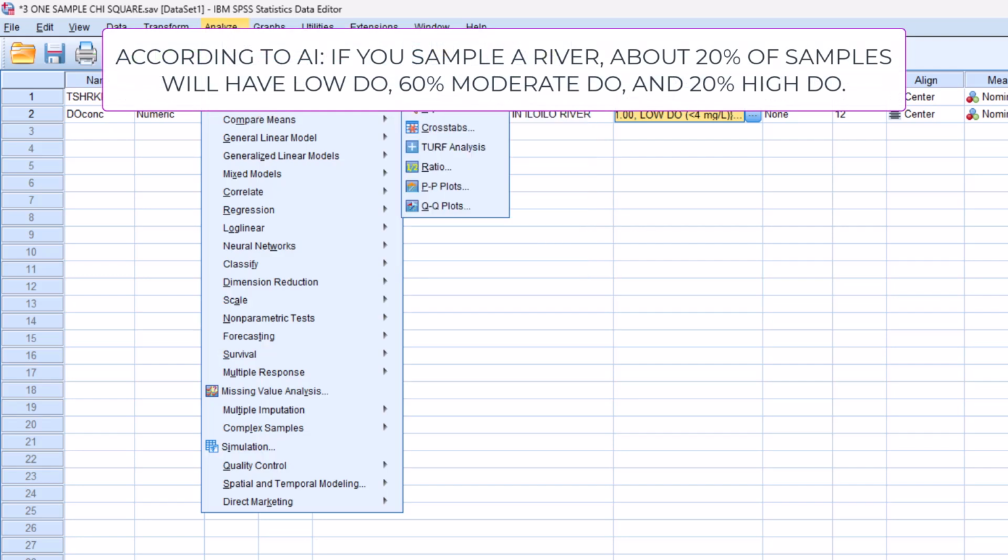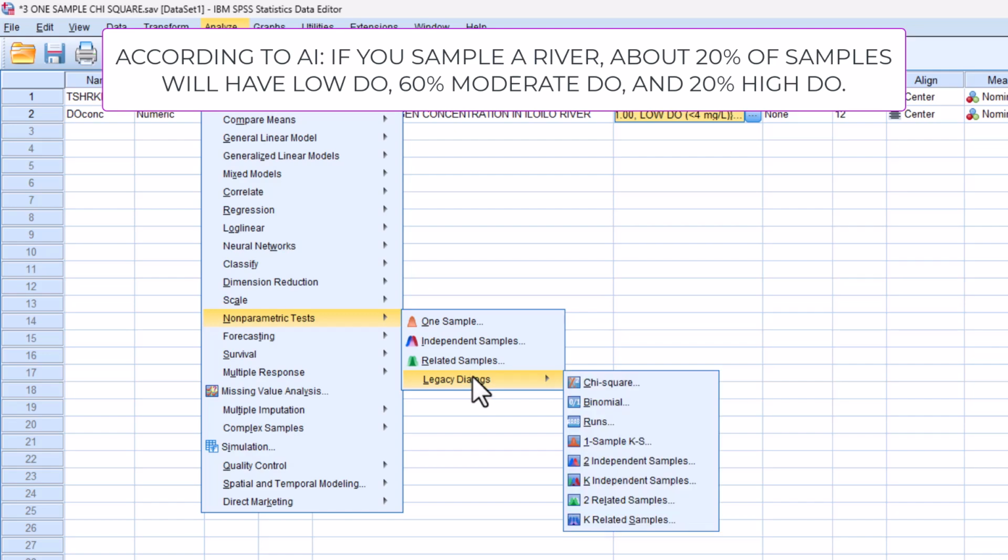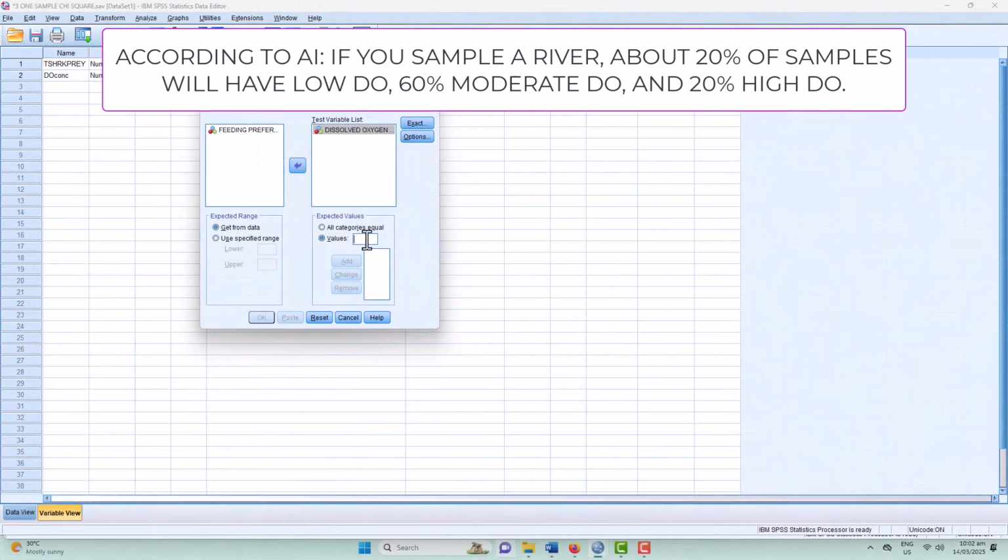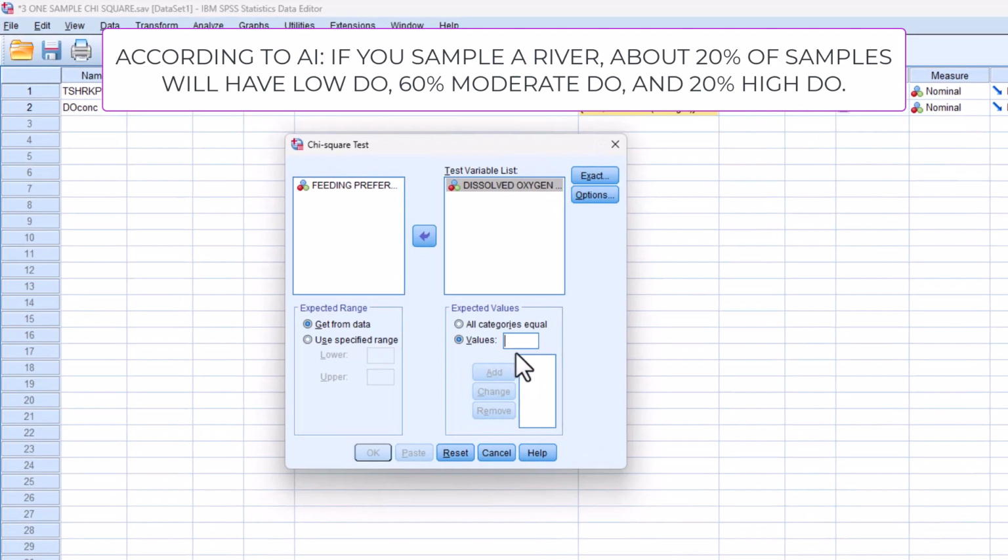Yung common or average DO is yung nasa 4 to 8 milligrams per liter, and you have 60% chance of encountering that in a river. And yung high DO samples is also scarce, nasa 20% chance lang din in a healthy river. So we have 20, 60, 20. So please use these proportions para consistent tayo. So 20% low, 60% moderate, and 20% high. I don't know yet kung consistent din yung Iloilo River dito.